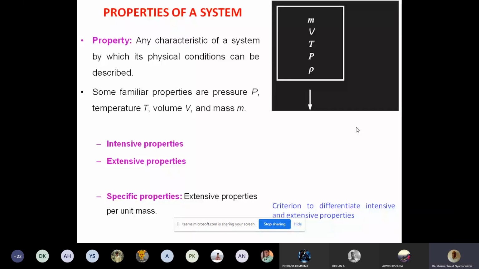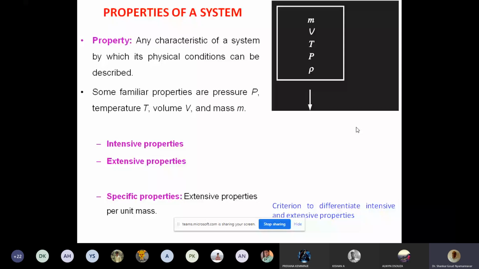Such properties are known as intensive properties. For extensive properties, the value depends on how much material is there. For example, mass depends on how much mass is inside. It can be 1 kg, 2 kg, 3 kg, depending on quantity of matter, it varies.